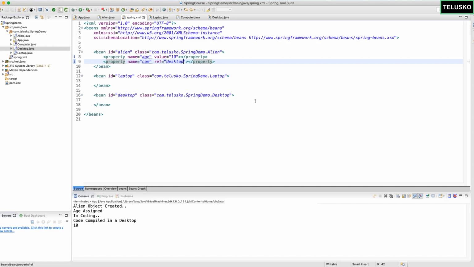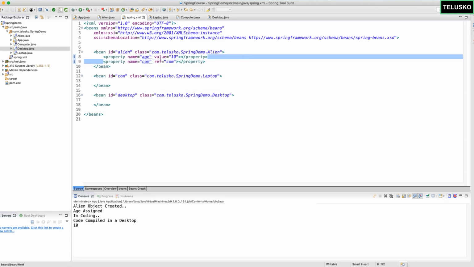Okay, so I want to show you a magic here. The magic is, what if the ID which we are using here for laptop is also com? So let's say I'm not specifying it as a laptop, I'm saying it's a com. And here as well, I want to use laptop, so I will say com. Can we have the same name? Of course we can, right? We have seen that before. So you can see we have com here and we have com here.